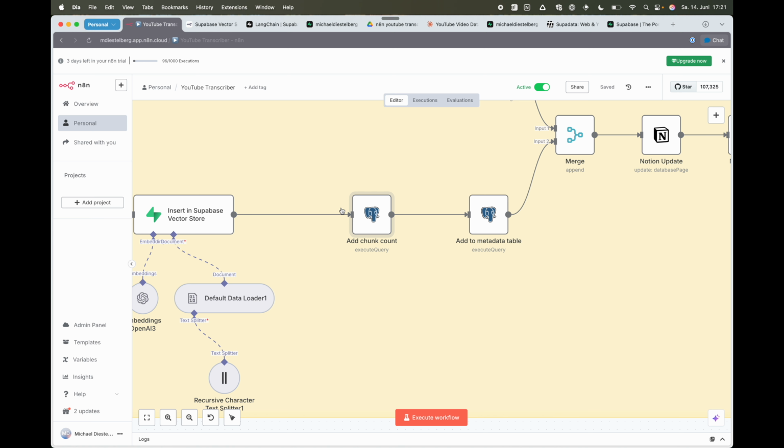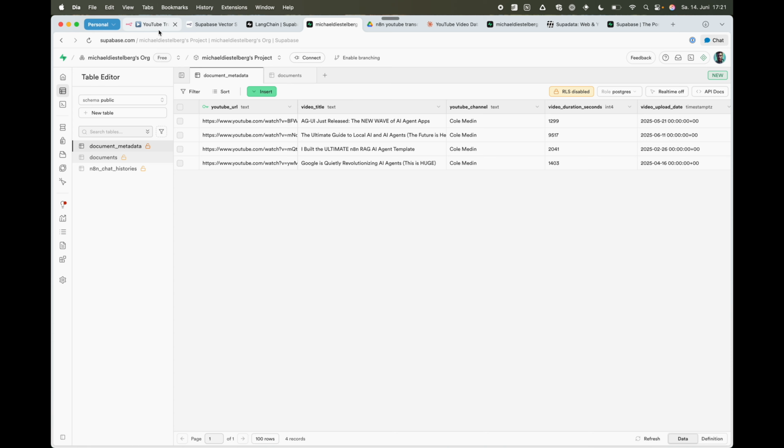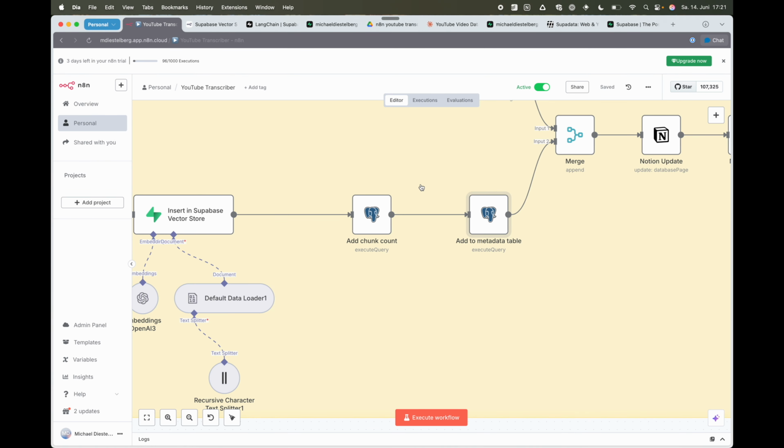The last step in this path here is that we are now adding a new entry in the document metadata table. So again, I'm using a Postgres node that is executing a SQL query here, and I actually need to update this because I renamed some nodes. That's why it's red now. It's basically inserting into the document metadata table information like the YouTube URL, the title, channel, the duration, and the upload date. And it's pulling in the values from previous nodes. As I said, I need to update those. That's why they are red right now.